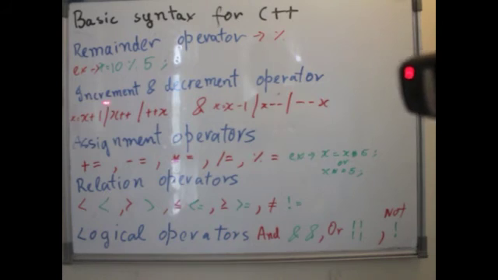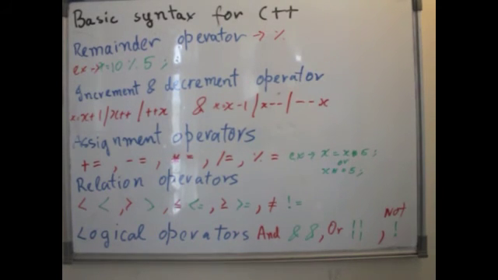And next is the increment and decrement operators. So either x is equal to x plus 1, or it can be x plus plus or plus plus x. And for decrement, you can have x is equal to x minus 1 or x minus minus or minus minus x.